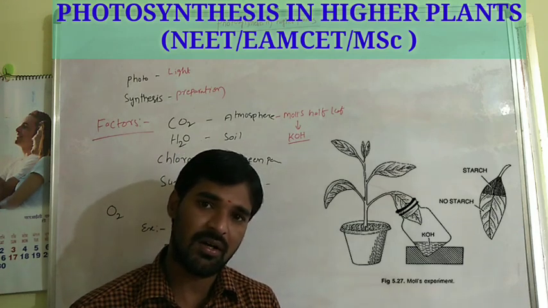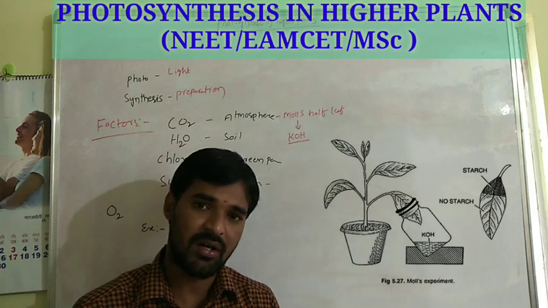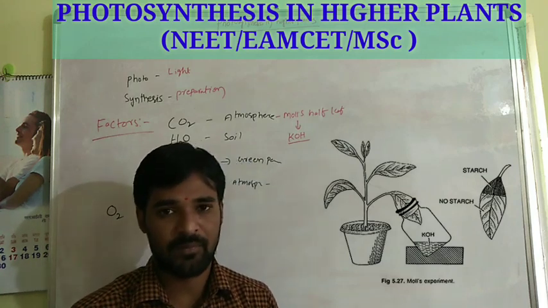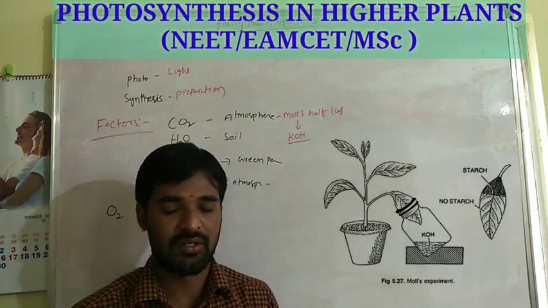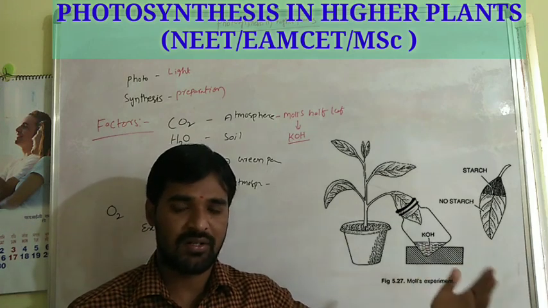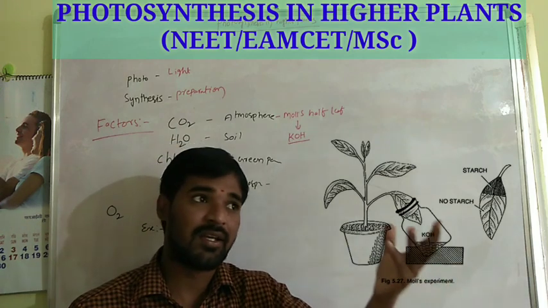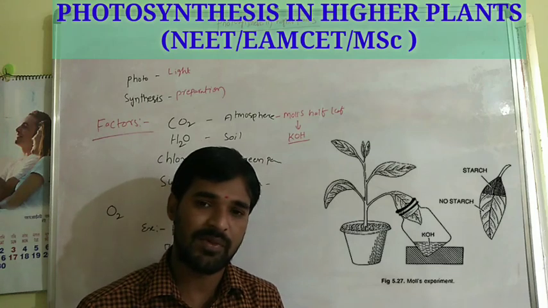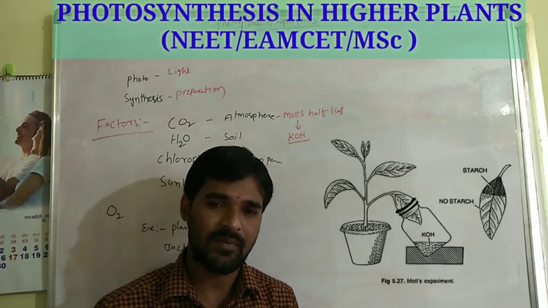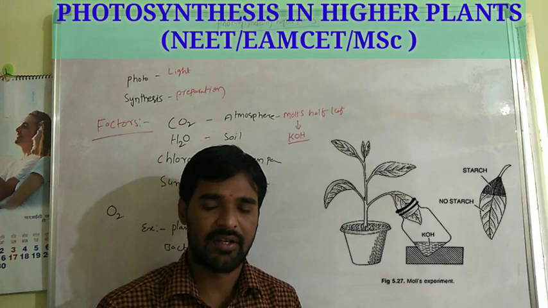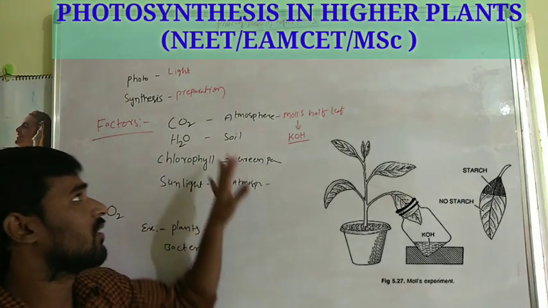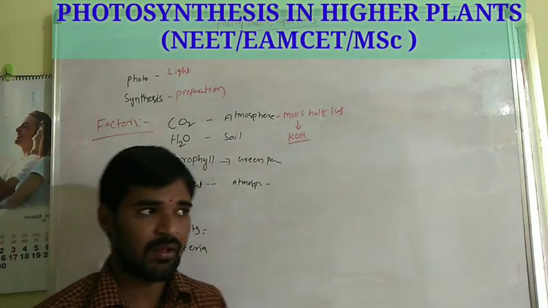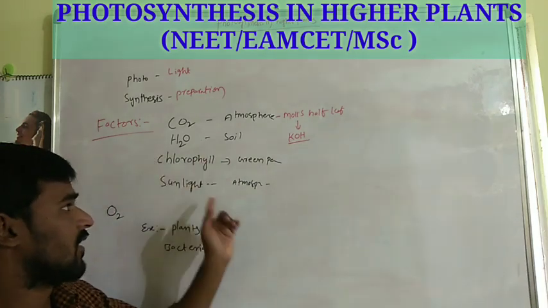Due to this, carbon dioxide is totally absent, or present in less quantity, in the bottle. By this, photosynthesis does not take place due to the absence of carbon dioxide in the bottle, whereas the outside pot easily absorbs carbon dioxide from the atmosphere. That is why it turns blue black in color. The inner part does not turn blue black. By this, we can confirm that carbon dioxide is essential. And also, chlorophyll and sunlight are essential for